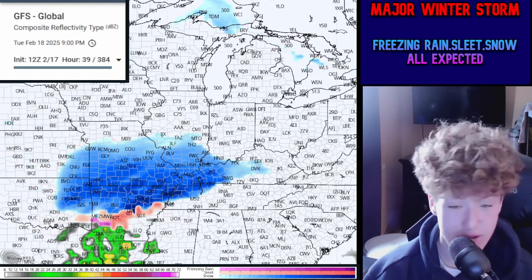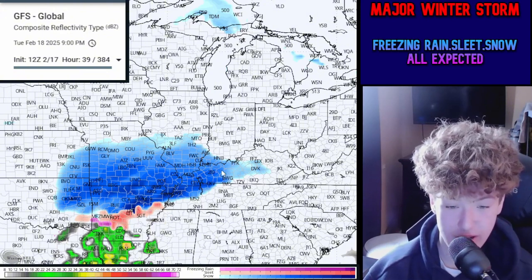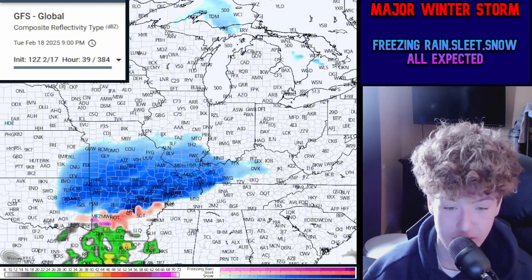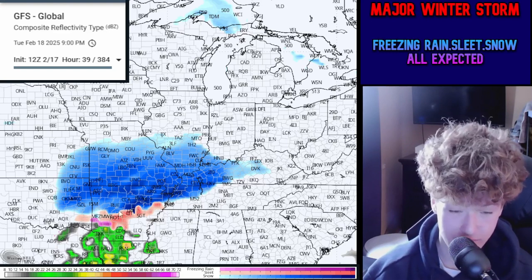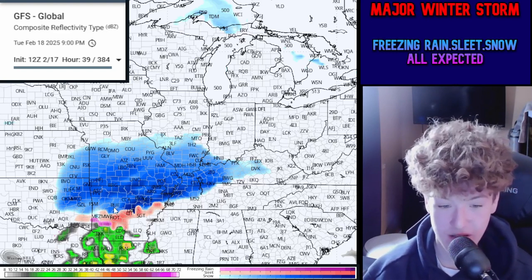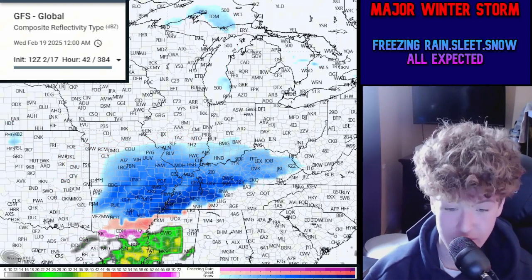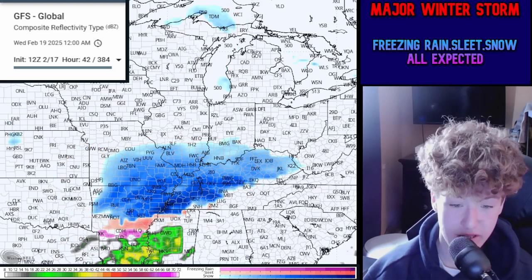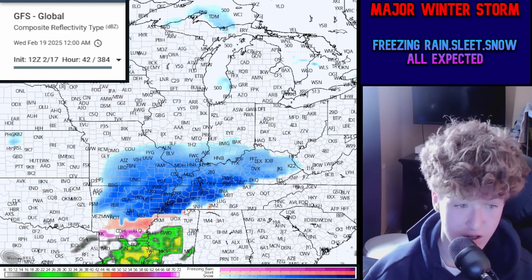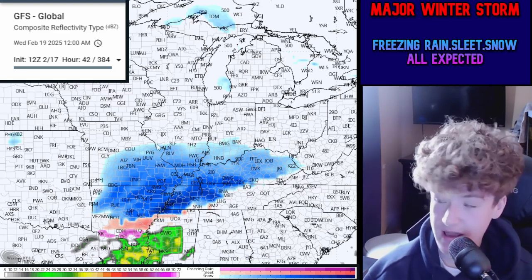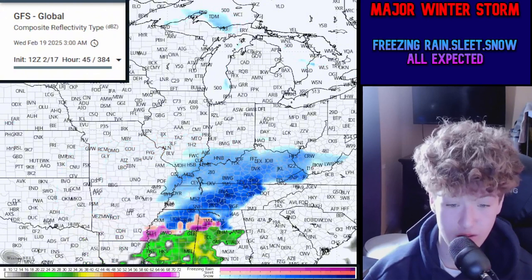Then around the 9 p.m. time frame, we're going to see snow start to expand and impact Evansville areas and Paducah areas around that time, with a mix of snow and sleet across the 9 p.m. time frame in the Little Rock metro area. Then we're going to see some potential snowfall start to occur around the 12 a.m. time frame in Memphis, Tennessee, where the snow is going to first form.